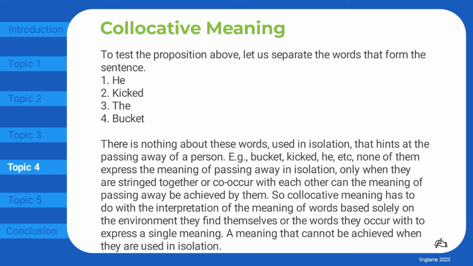For example, bucket, kicked, he, etc. None of them express the meaning of passing away in isolation, only when they are stringed together or co-occur with each other can the meaning of passing away be achieved by them. So collocative meaning has to do with the interpretation of the meaning of words based solely on the environment they find themselves in or the words they occur with to express a single meaning. A meaning that cannot be achieved when they are used in isolation.